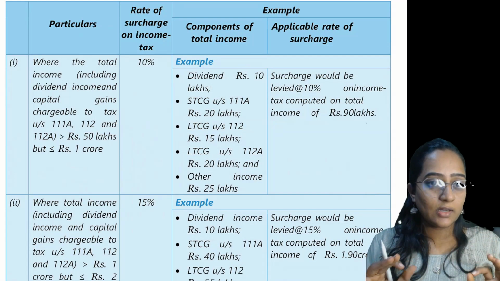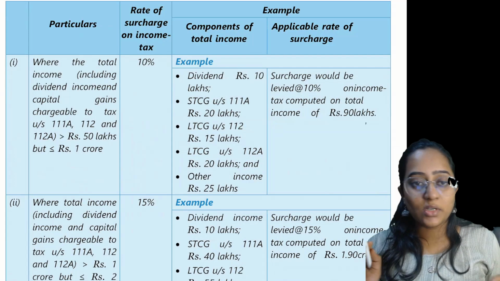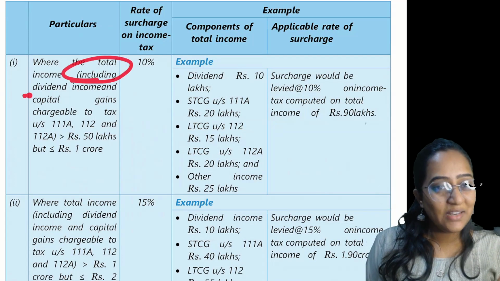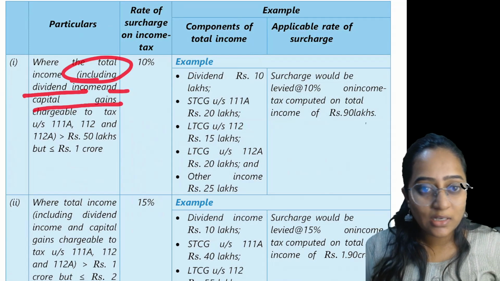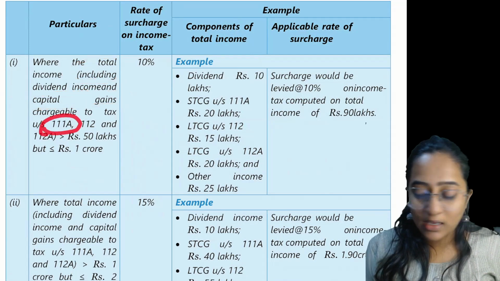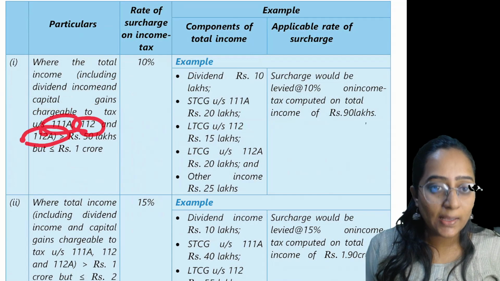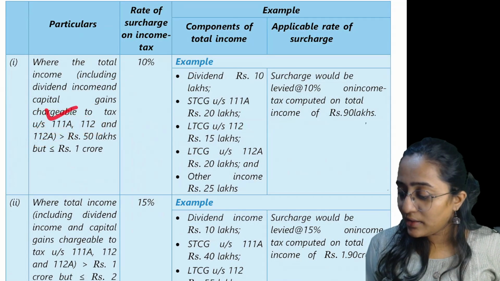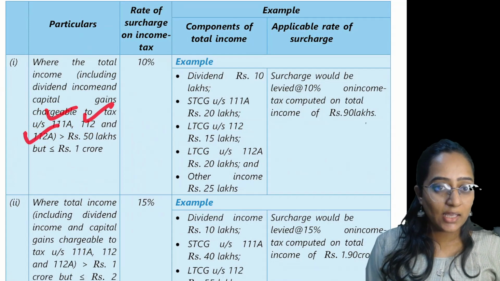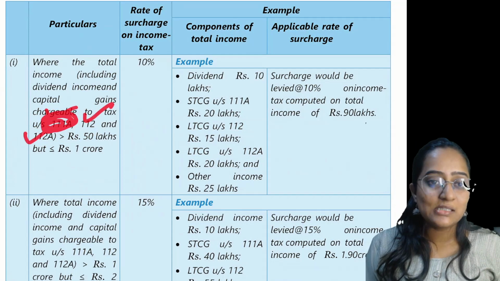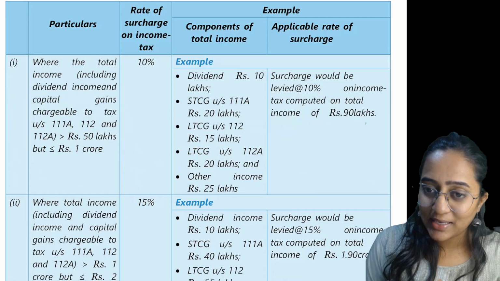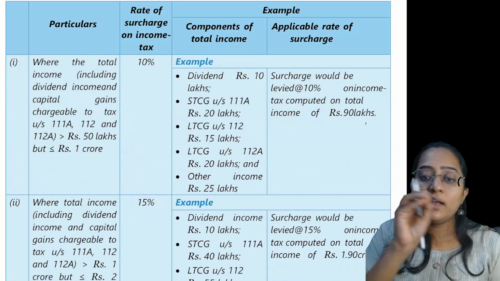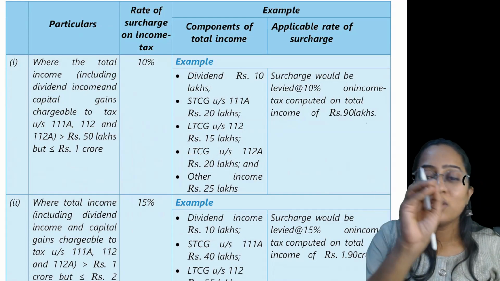That total income includes the dividend income and the capital gain under sections 111A, 112 and 112A. 111A is the short-term capital gain on shares. 112 is long-term capital gain. 112A is long-term capital gain on shares.